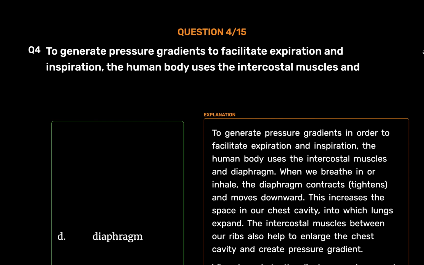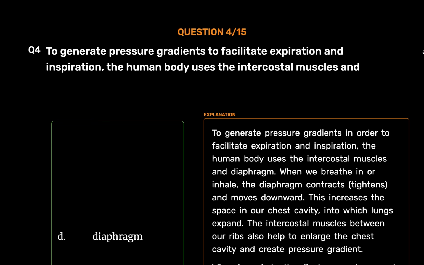Diaphragm. To generate pressure gradients in order to facilitate expiration and inspiration, the human body uses the intercostal muscles and diaphragm. When we breathe in or inhale, the diaphragm contracts, tightens, and moves downward. This increases the space in our chest cavity, into which lungs expand. The intercostal muscles between our ribs also help to enlarge the chest cavity and create pressure gradient.